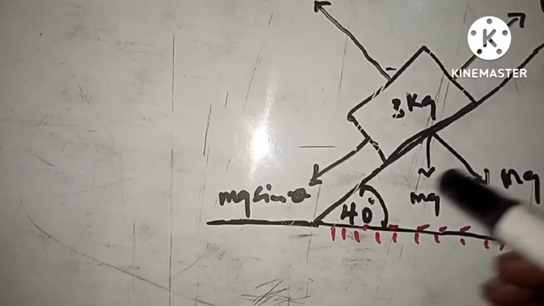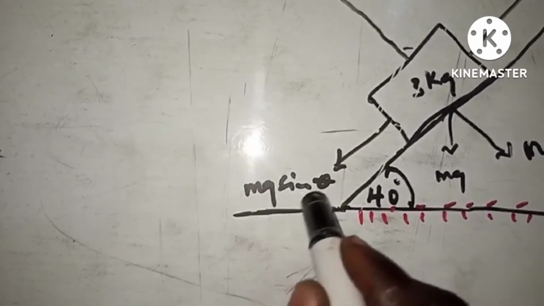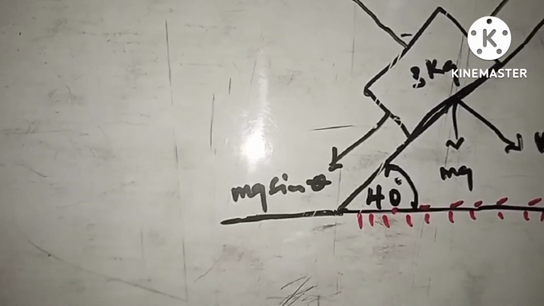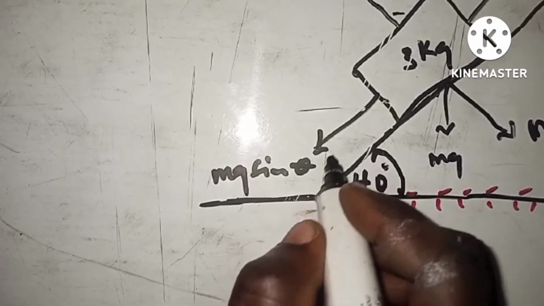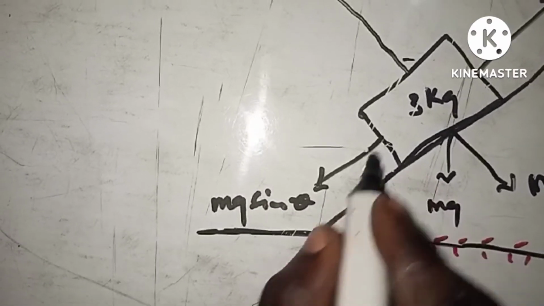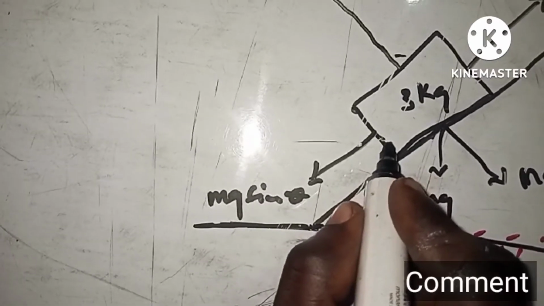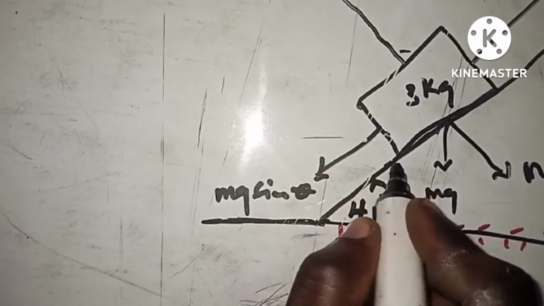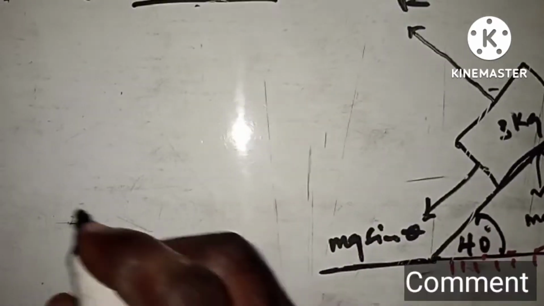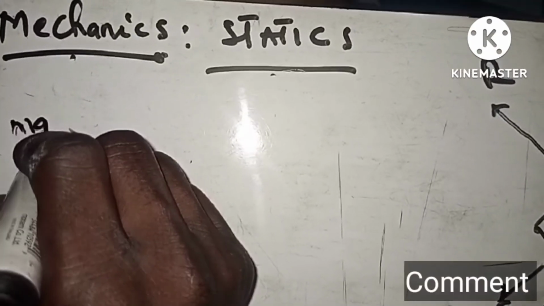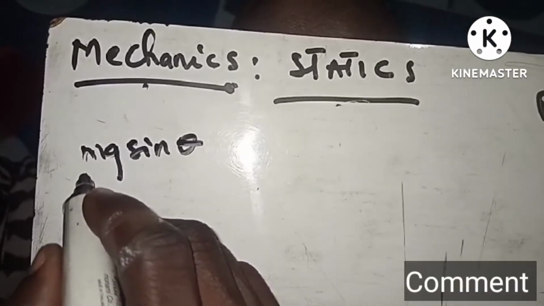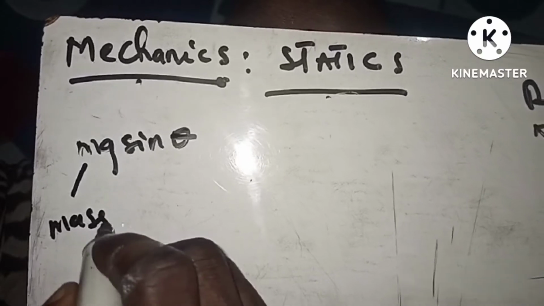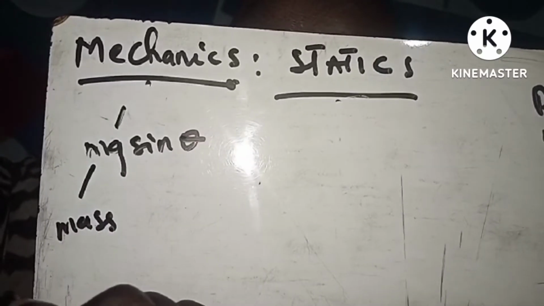So it is your duty to know exactly what this thing means. So this is the force that we are going to look for, because this is the only force that can help us to hold this thing in equilibrium. So we are pushing this thing upward, or we hold it in that equilibrium. So the force here is mg sine theta. Is that okay? Mg, so the m here stands for the mass, right? And g is the gravitational acceleration, right?